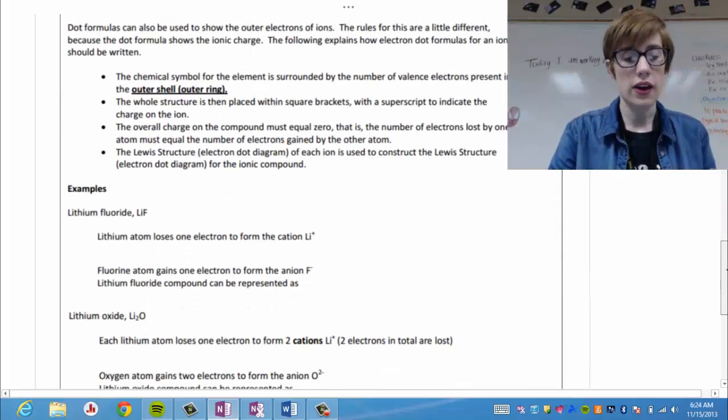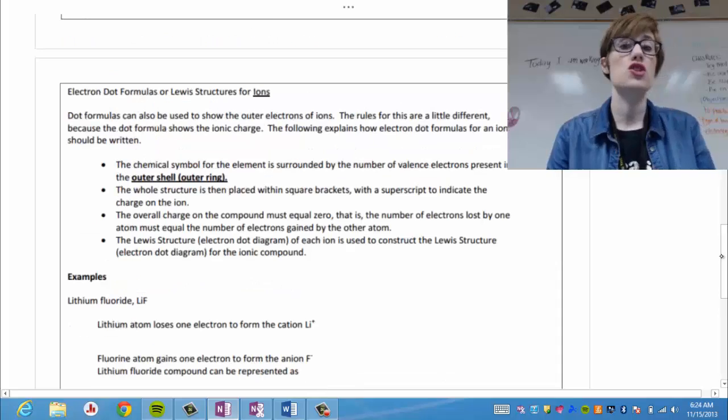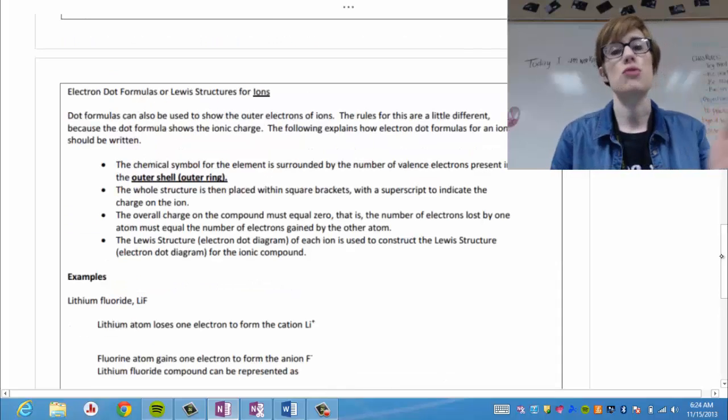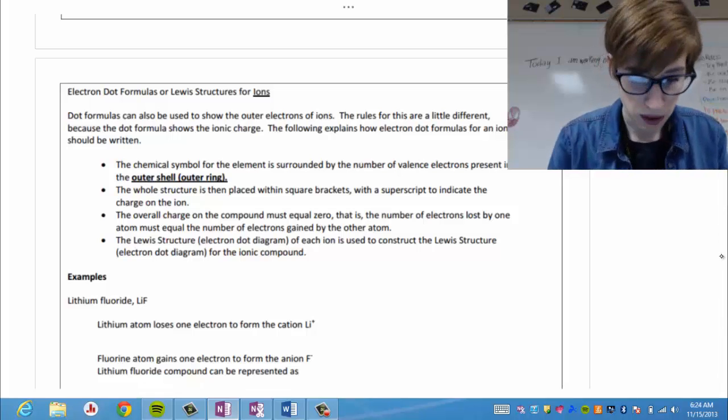So how do we draw that? Well, we show what are called electron dot transfers. The reason why we call them a transfer is because an electron is being completely transferred in an ionic bond.